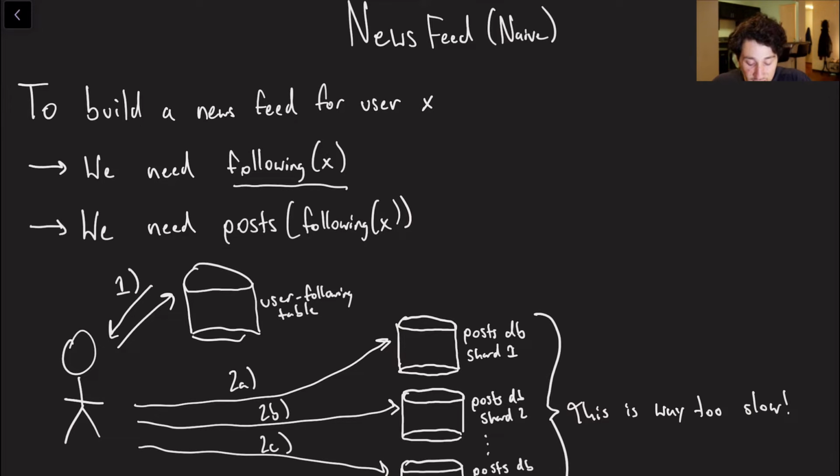And then, of course, once we take a person and all of who they follow, you have to generate all the posts for them. So the naive way of doing this is, you've got a client, right? This is the reader of the newsfeed.